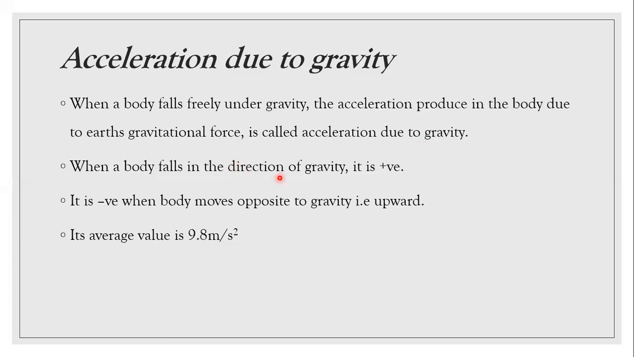When a body falls in the direction of gravity, meaning from upward to downward, then g is positive, and it is negative when the body moves opposite to gravity, that is upward. Its average value is 9.8 meters per second square, but to make calculation easy, we can take it as 10 meters per second square also.